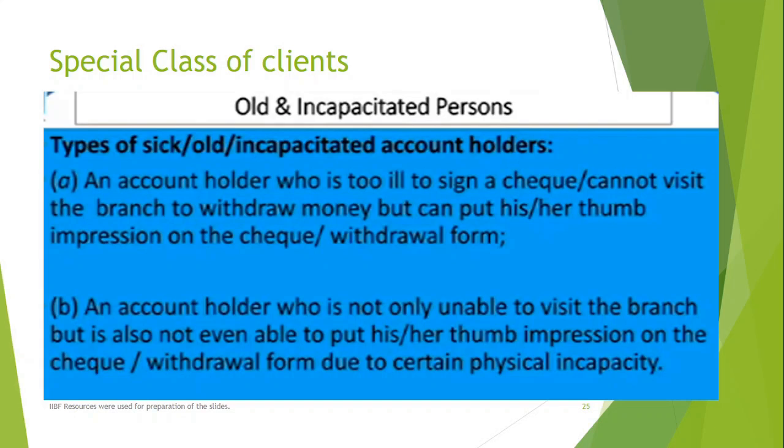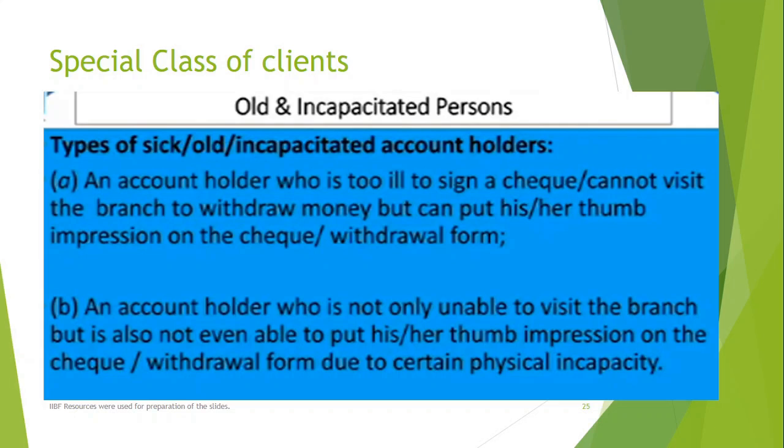Second, if they are able to sign, you can take the check to their place, get it signed by them, and get a witness. Witness is very important. People who cannot deal in their independent capacity require a neutral witness. You can use the thumb impression, and with the thumb impression, you need to take the signature of the witness.